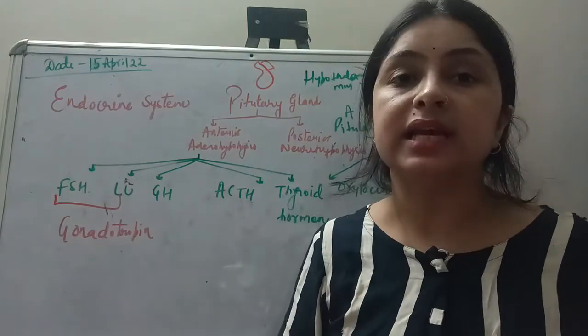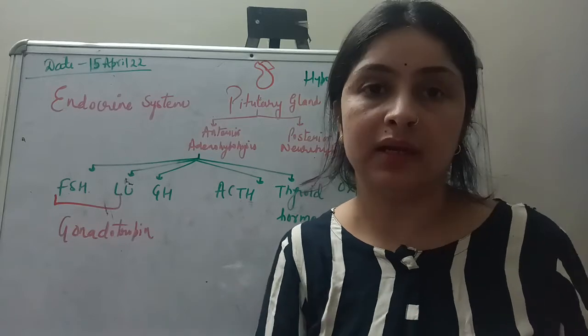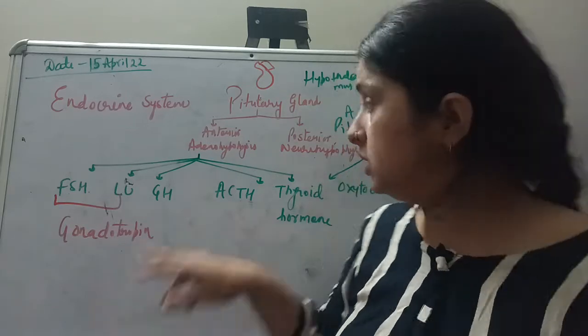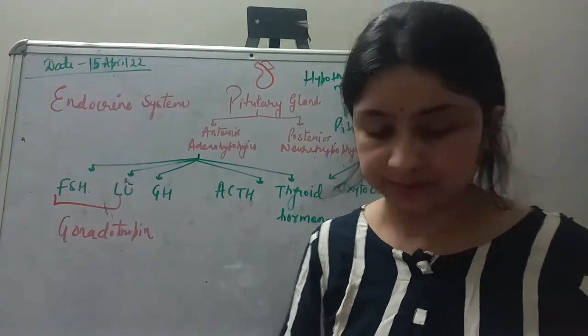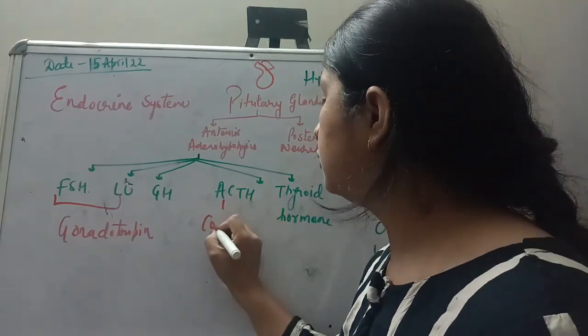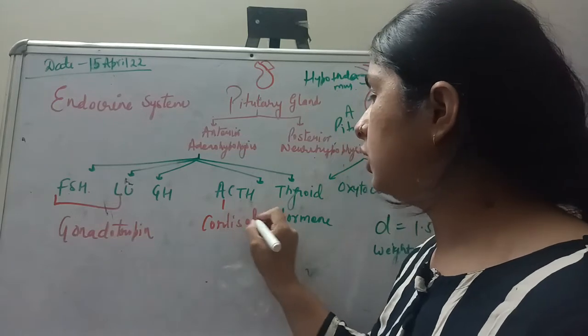This adrenal gland secretes certain hormones like adrenaline and cortisol. So this adrenocorticotropic hormone controls the release of cortisol. What does it control? It controls the secretion of cortisol.